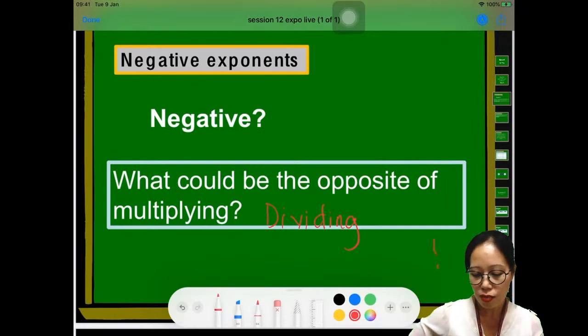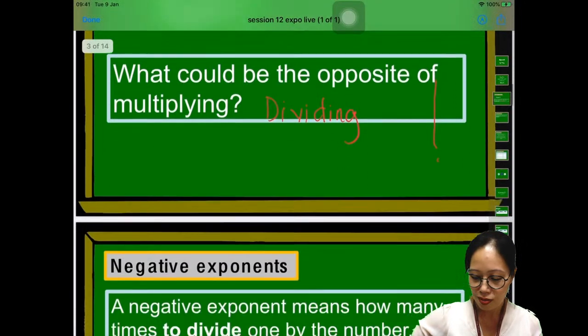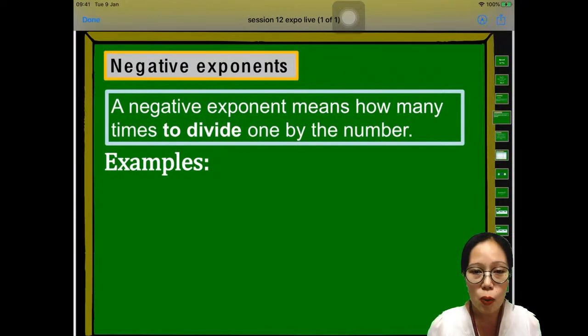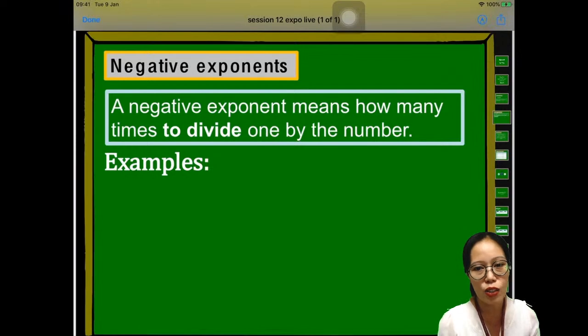Let's go on. A negative exponent means how many times to divide 1 by the number.